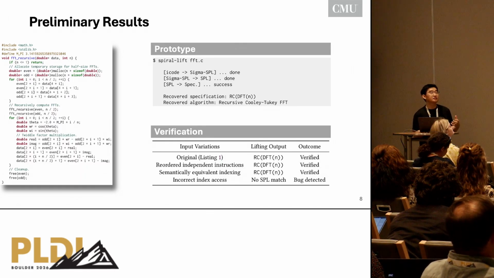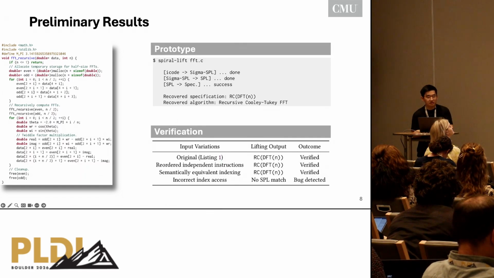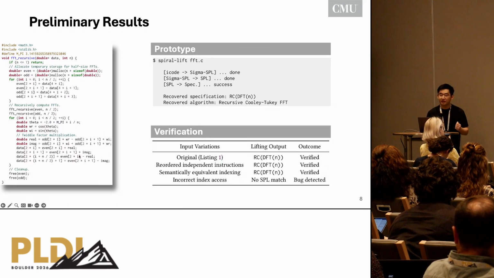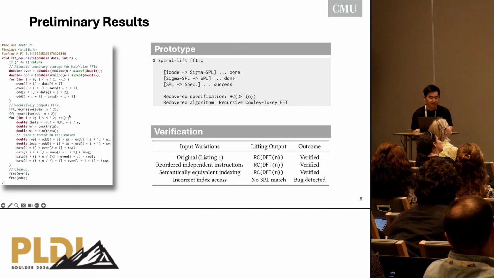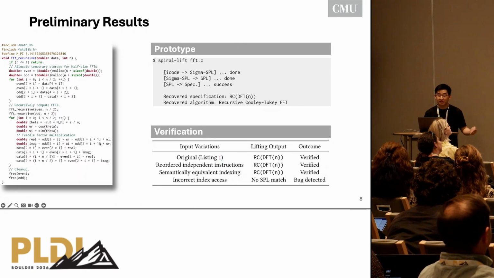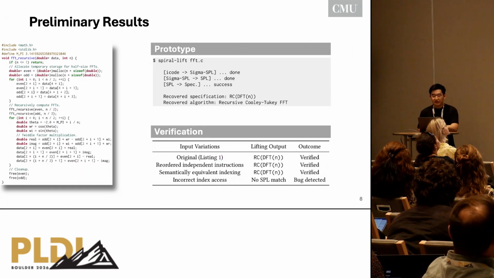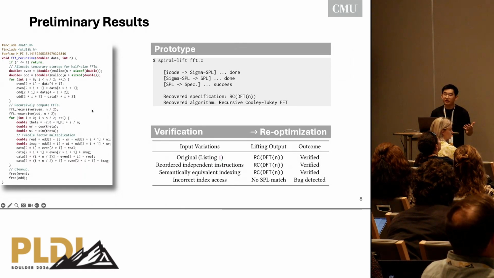We also test the robustness of this framework. Let's say we flip around two independent instructions within this loop, which does not change its semantic correctness, and our system is able to tell you so. However, if we change, let's say, this 1 to 2, then the semantics breaks and the math breaks, and our system is also able to detect a bug. And for semantics lifting, right now we show an example of working on AI-generated code.